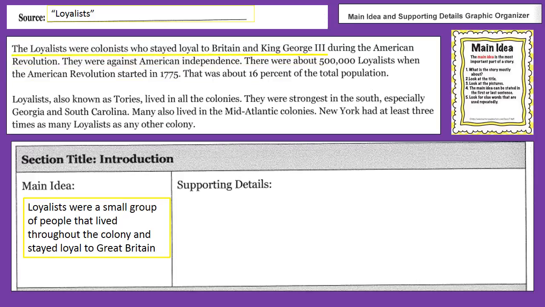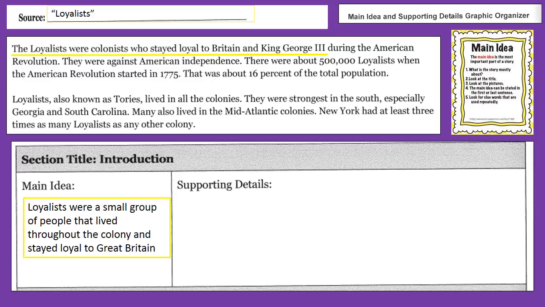That's a great place to look if you're not quite sure where to begin with main idea. It isn't always the first sentence, but that is sometimes where you can get a pretty big clue as to what the main idea is. And you notice that I've underlined that in yellow, and I've put the main idea inside the yellow box in the graphic organizer. Alright, let's take a look at the supporting details that have been identified.